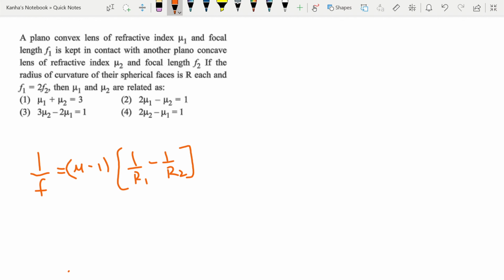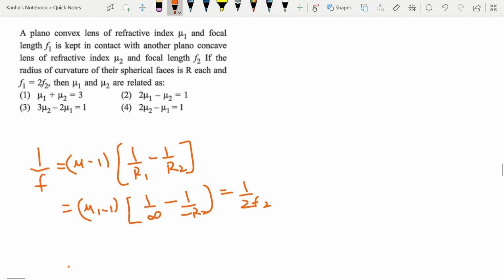So I can write this as mu1 minus 1 into 1 by infinity minus 1 by minus r is equal to 1 by 2f2. This is for the plano-convex lens, so this is for the first one that I have done.